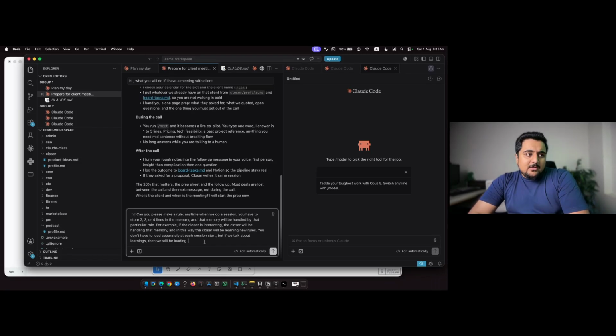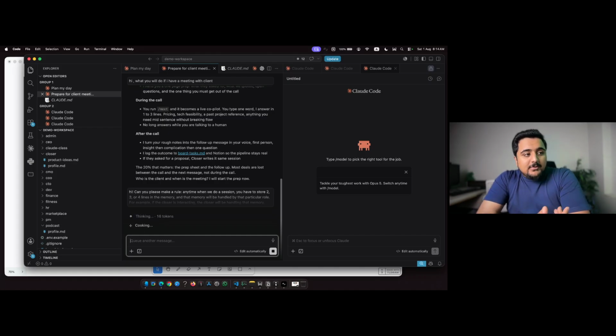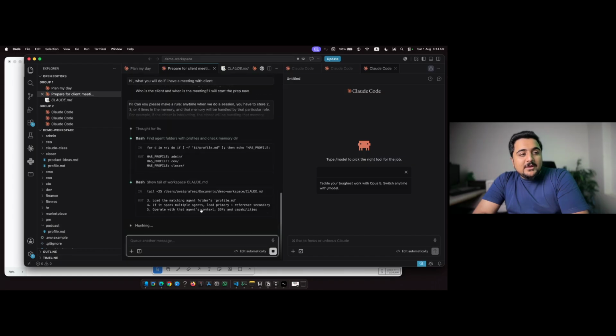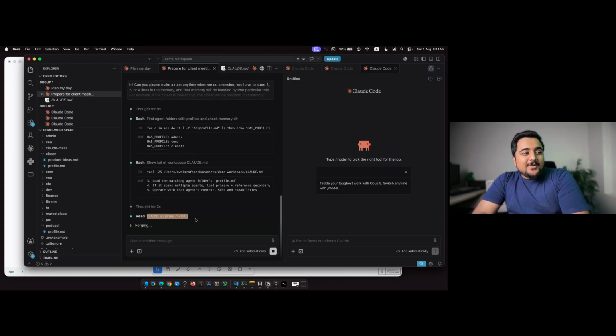You can use it, and in the speaking scenario you can give more and more context, and the agent starts performing better. So if I say this, it will make a rule and it will start saving the context. It is going to our demo workspace, and in the memory it is making the rule. In the Claude.md, it is reading that, and here it will write that rule.